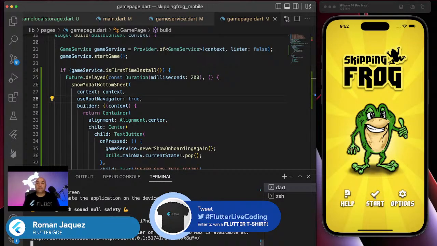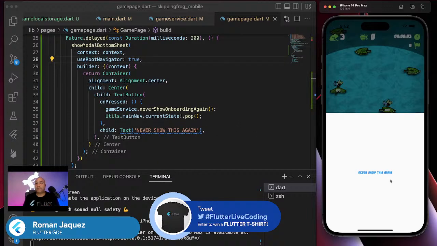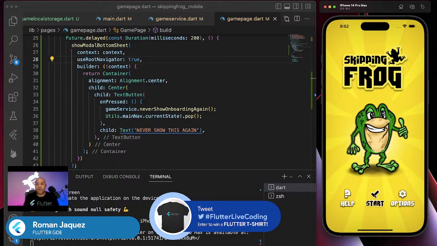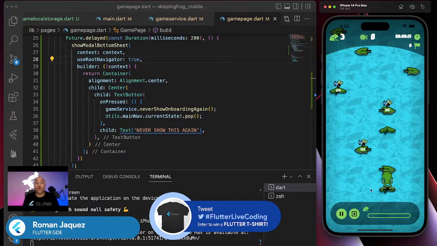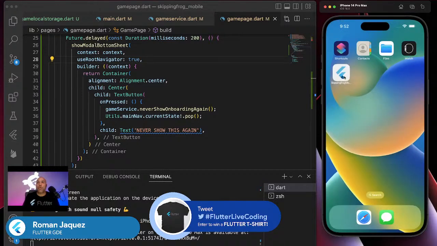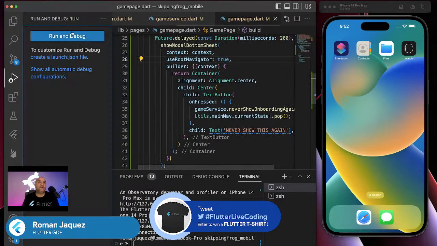So I'm going to hit start one more time. There it is. And if I click on press and then I said pop, there it is. I popped it out of the way. I stored the value. If I dismiss this and bring it right back, it doesn't come back anymore. Why? Because I persisted that value. Now let's debug it. So now I'm going to blow the application one more time, remove it completely. Now I'm going to run it in debug mode, and then we're going to debug those values.